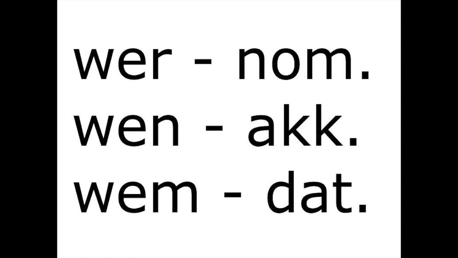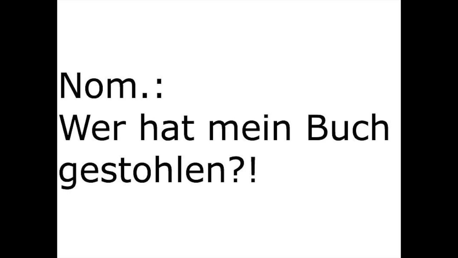So who has three forms in German. There's a nominative one, wer, the one that we've learned, wen, the accusative, and wem, which is dative. Who is a word that we use when we are unsure of a subject, direct object, or indirect object. So here's our first example sentence.